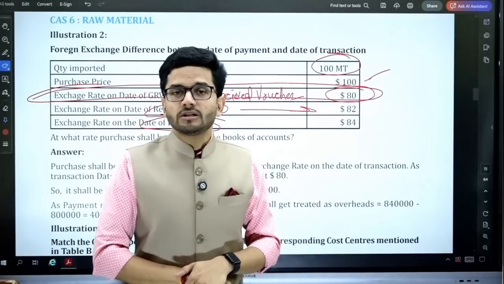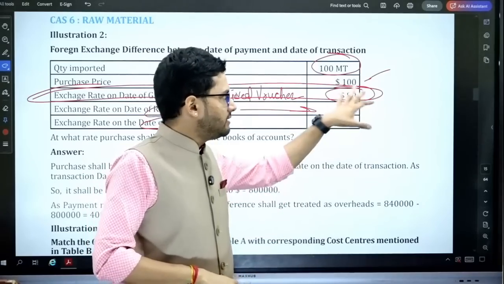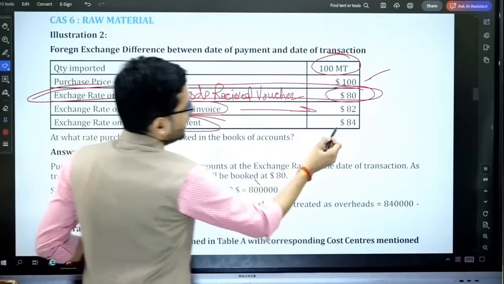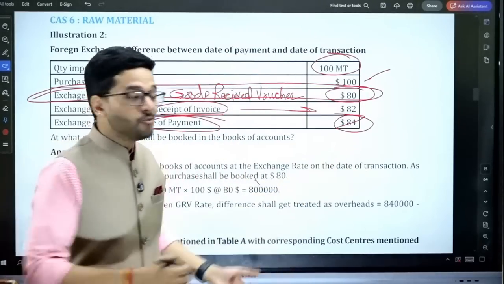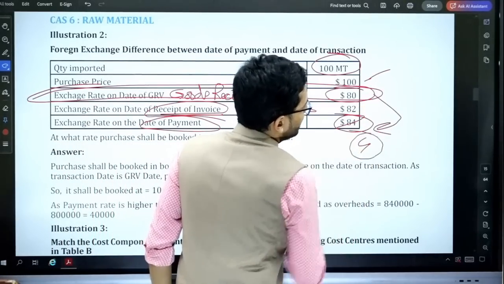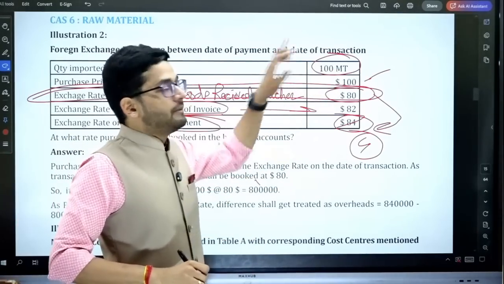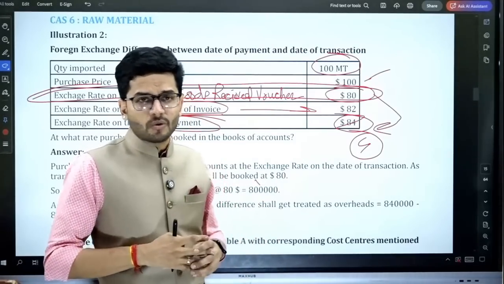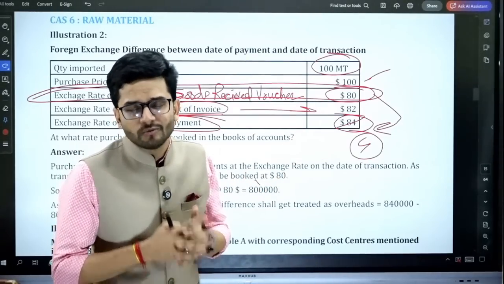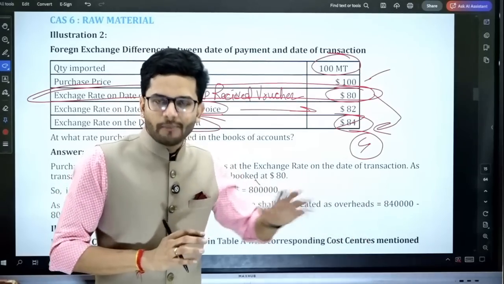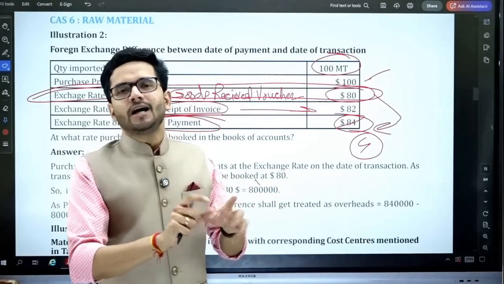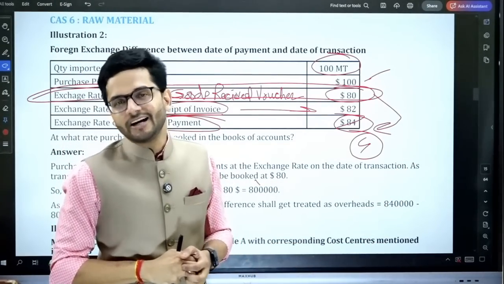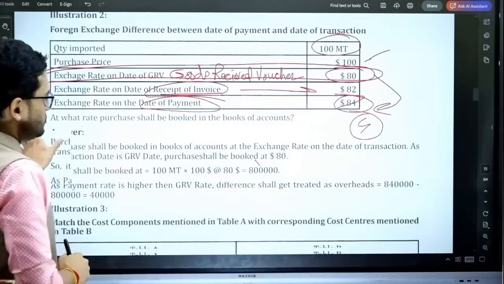So 80 rupees per dollar is the relevant rate that we are going to take in our books of accounts. Now the question is, sir, payment will be done at 84 rupees. So what are we going to do with that additional 4 rupees of expense which are there in our books of accounts? Because 4 multiplied by 100, 4,000 rupees is the additional expense that we are going to have. What are we going to do with that? That will be debited to our forex loss account. It's a separate account which will ultimately be charged to your overheads. It will be an overhead for you.